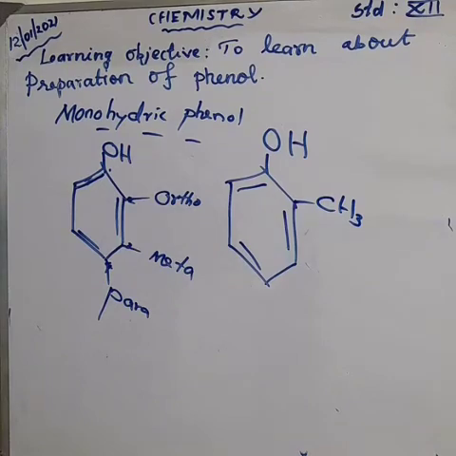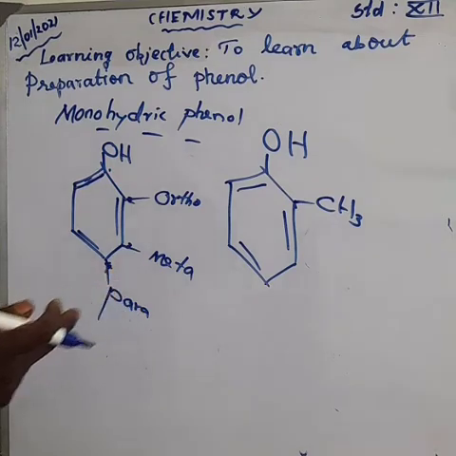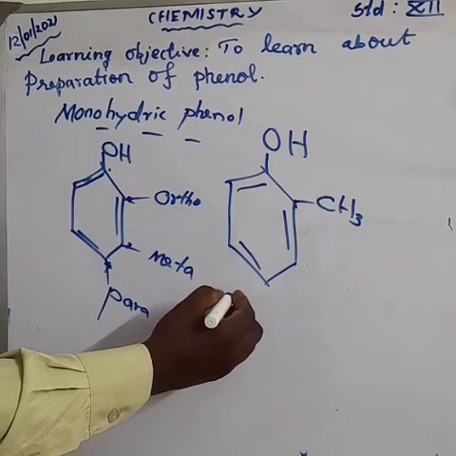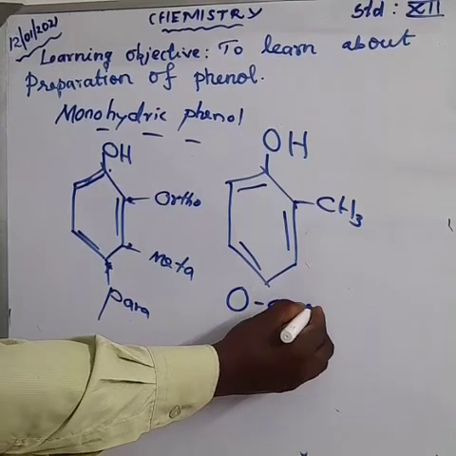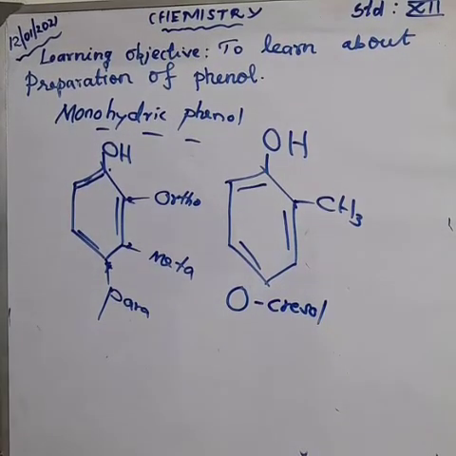So the name of the compound is orthocresol. This is the common name. Anyhow, for the phenol, the common name is also phenol and the IUPAC name is also phenol. Both are the same name.